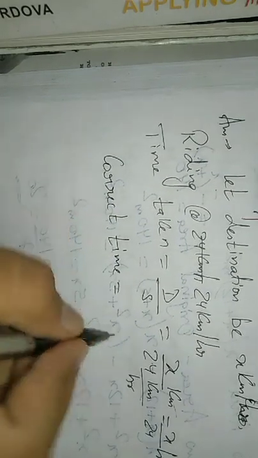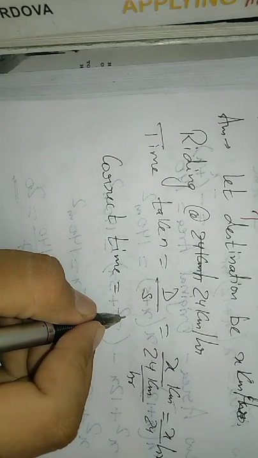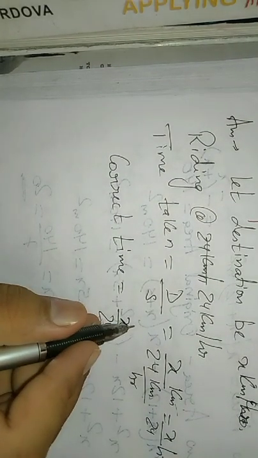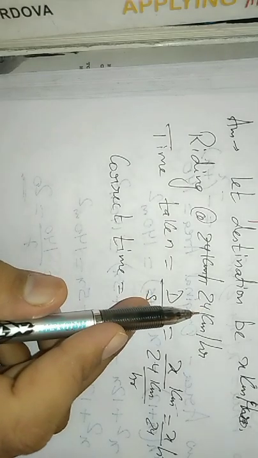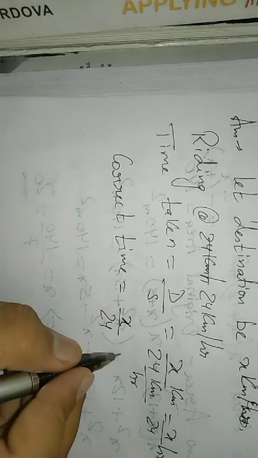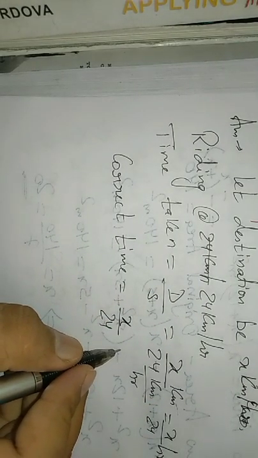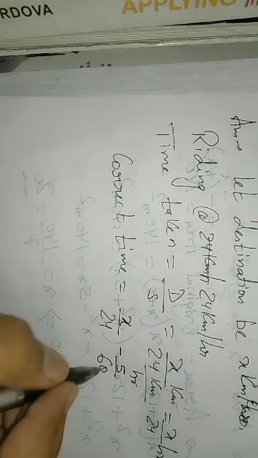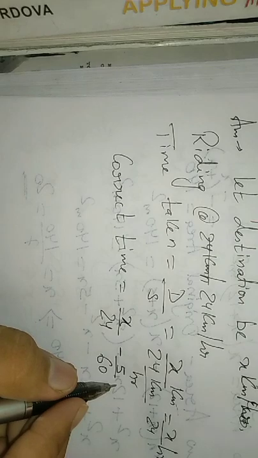Correct timing is x by 24, the ideal time, right? At the rate 24, x by 24 is the ideal time, minus 5 minutes late. 5 minutes means 5 by 60, it will come into hours.